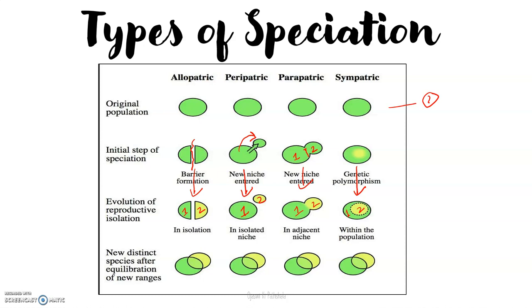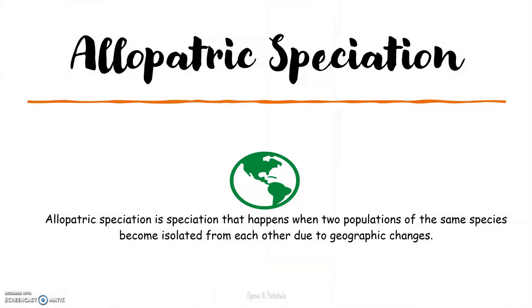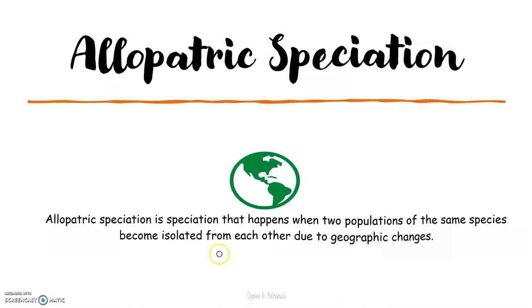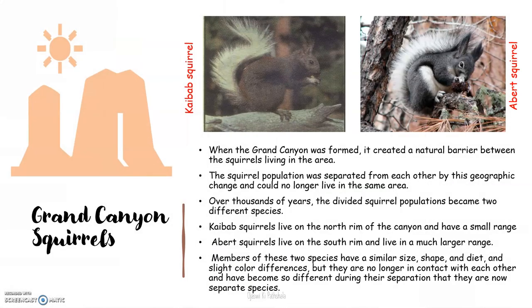Now we will take the types of speciation one by one, and we will focus more on the examples. So first of all, allopatric speciation. In allopatric speciation, two populations of the same species become isolated from each other due to geographical changes. For example, Grand Canyon squirrels. A long time ago when the Grand Canyon formed, there were squirrels present. After thousands of years, due to physical changes, the Grand Canyon separated into two parts, like the North Rim and the South Rim.